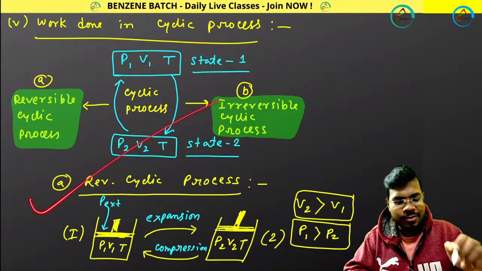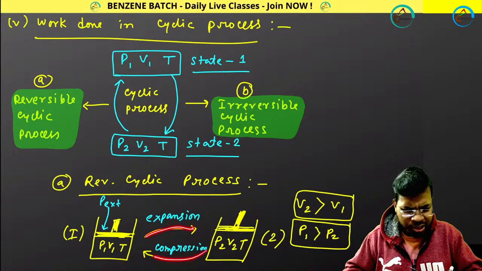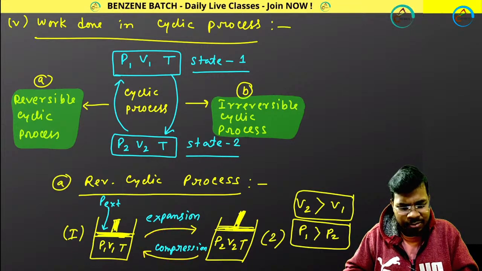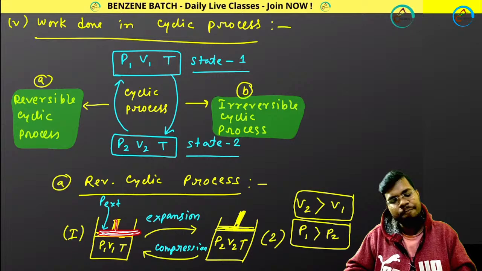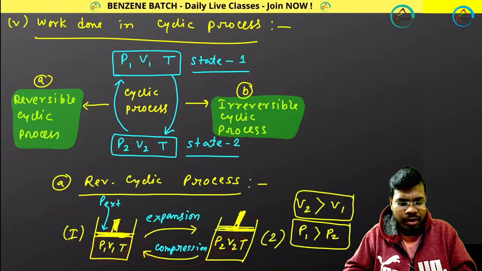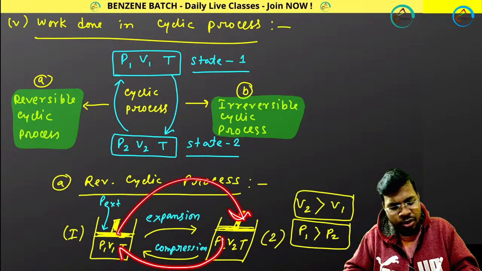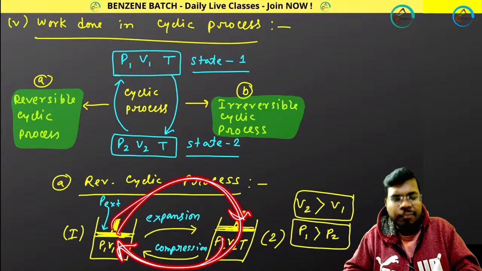First of all, reversible cyclic process. Reversible cyclic process means expansion and compression. Suppose I have this piston. I am doing expansion, so the volume is increasing. Then I am again doing compression, so that the volume is decreasing. That means I am going from lower volume to higher volume and again from higher volume to lower volume. This is the complete cyclic process.